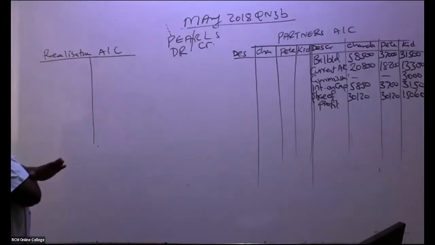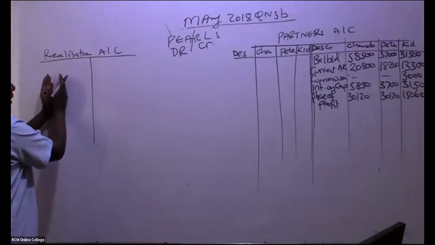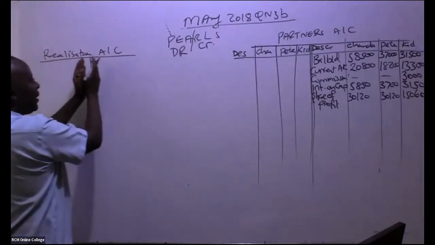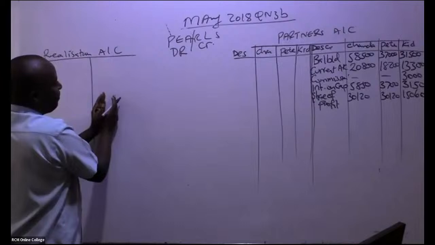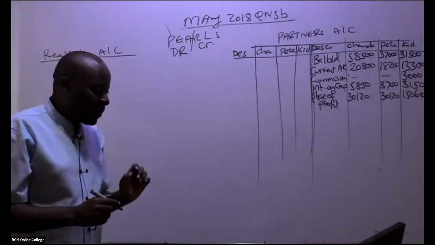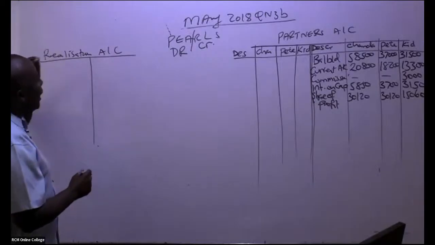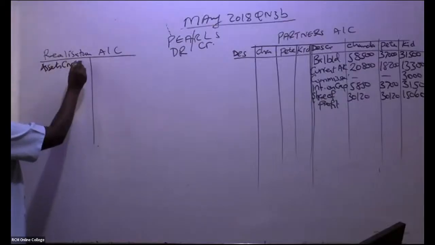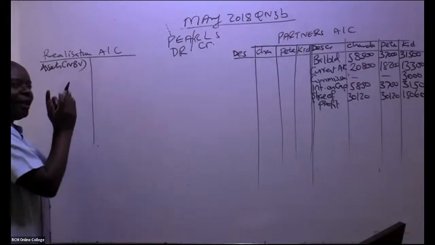Done. So remember, this is the debit side. So you're going to debit all the assets, in this case here, that were taken up by the business here. And then liabilities to be credited. And then purchase consideration will also come here. So we are going to go through our trial balance, one item at a time. What you're supposed to know is that whenever you bring your assets to realization account, they shall always be at net book value. Always.